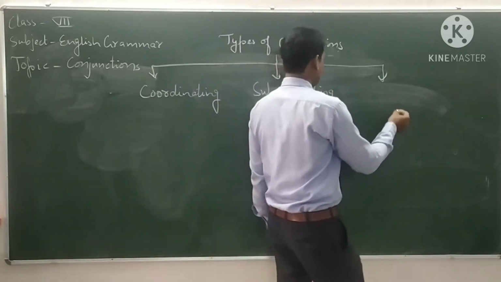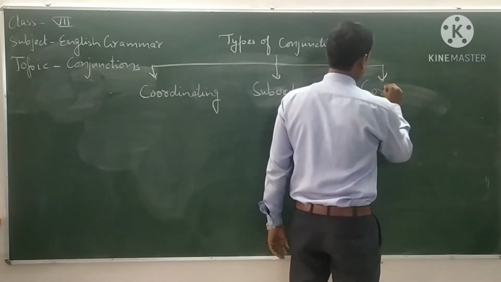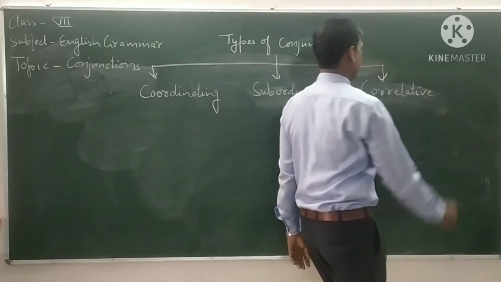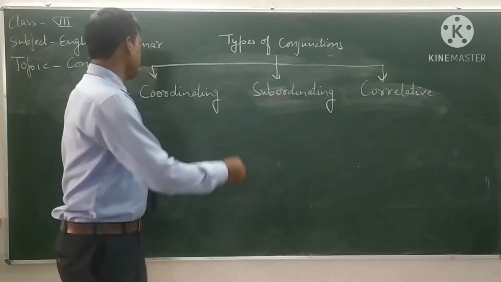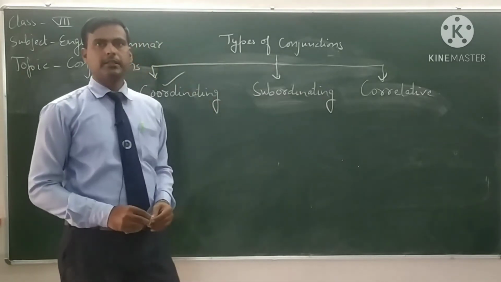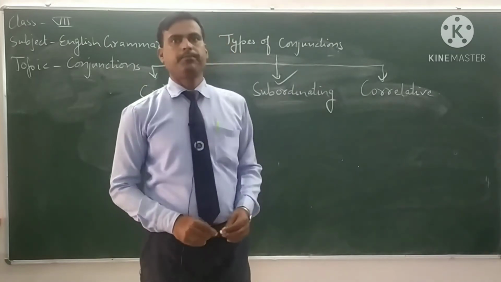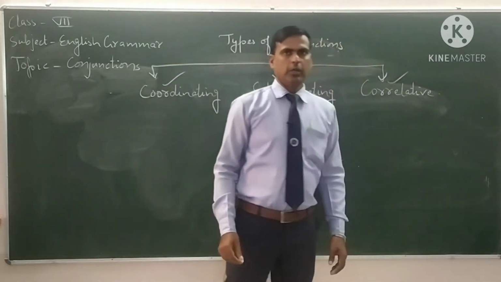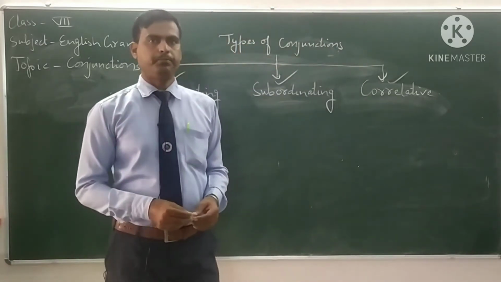And number three, correlative conjunctions. So let us see these conjunctions one by one.